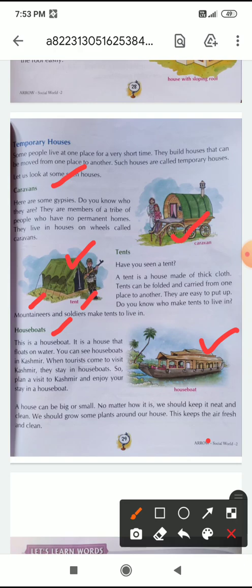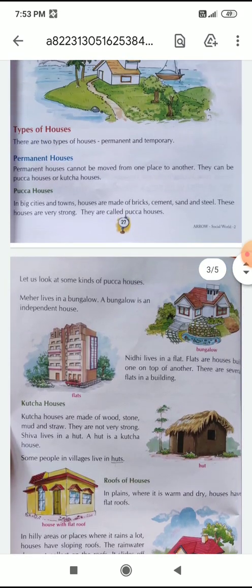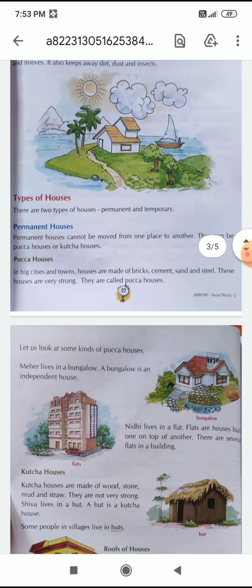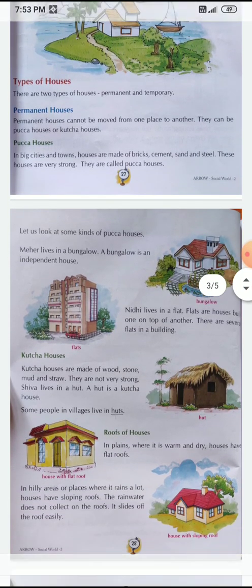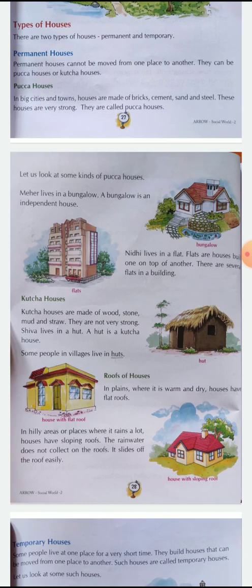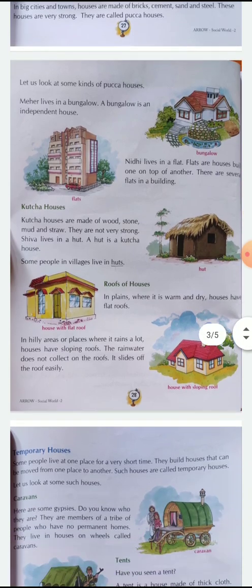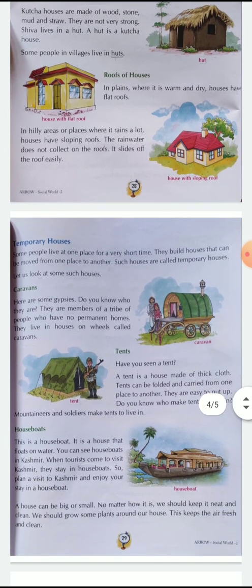So children, understood? Types of houses: two types of houses are there, permanent and temporary. Permanent houses are pakka houses like bungalow, flat, and kacha houses like hut. And different houses have different types of roofs according to the different places. Then temporary houses. Temporary houses are caravans, tents, houseboats.